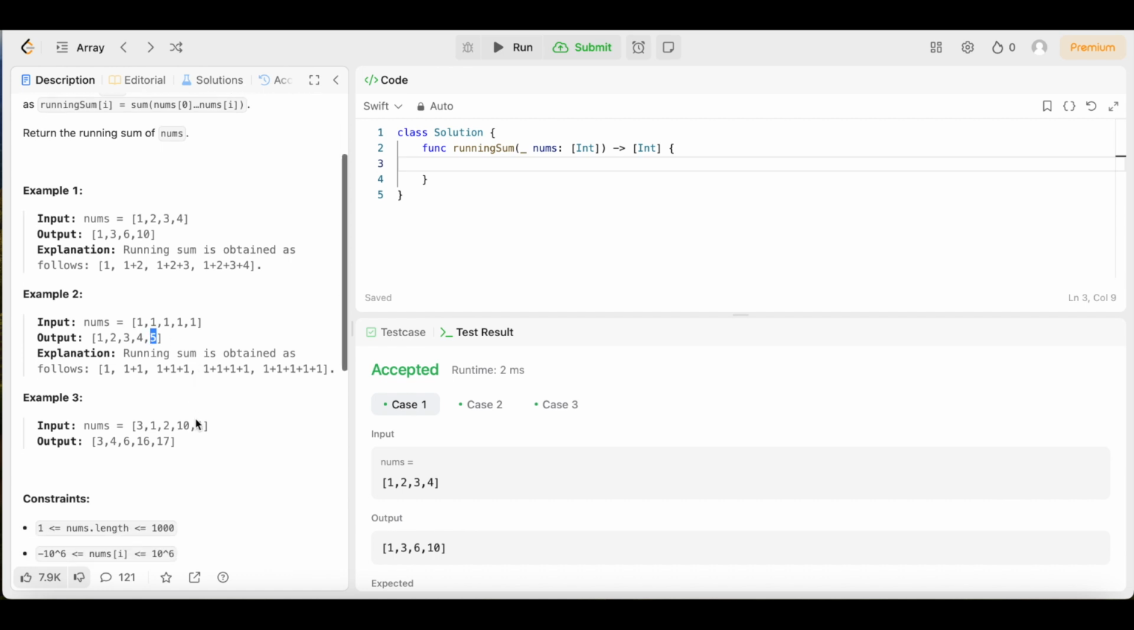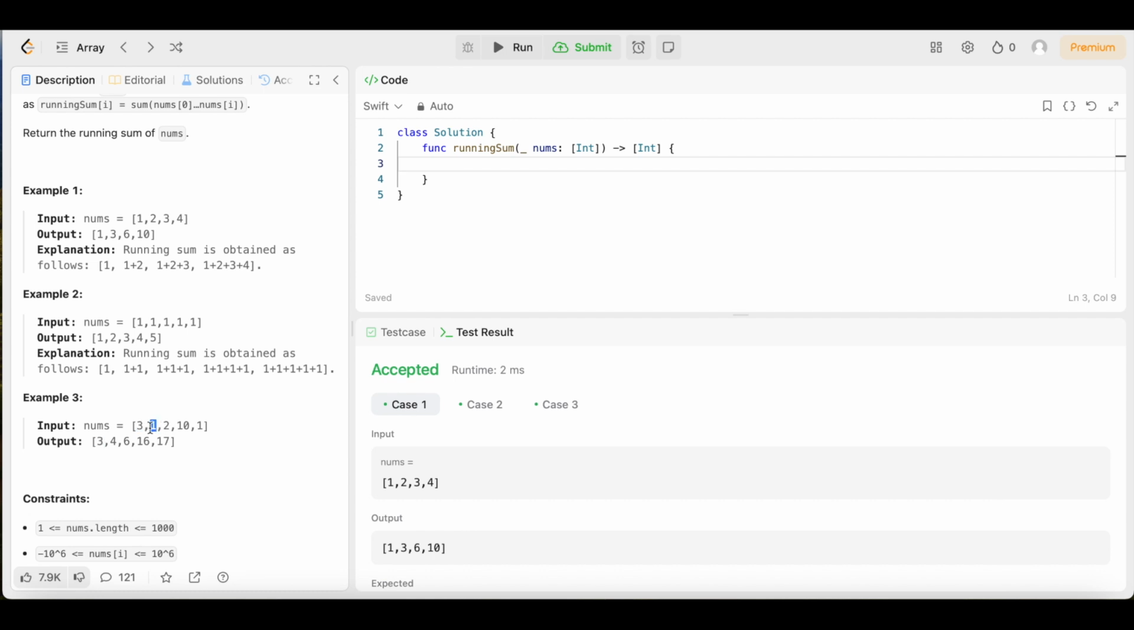So let's look at example 3 just to really bring this home. Since we're right here, might as well do this one too. We have the input nums, an array of integers 3, 1, 2, 10, and 1. The output is 3, 4, 6, 16, and 17. So let's break down how we got that. First we have a 3, index 0. There's nothing before 3, so there are no numbers to add to it. So we're just going to put a 3.